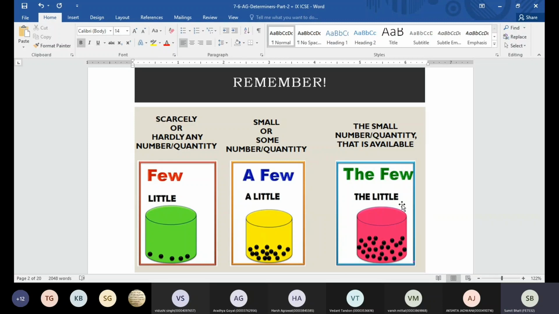Similarly, we have little, a little, the little, but they are used for uncountable nouns, to denote some amount. For example, there is a jug containing lemonade. What's the jug containing, everyone? Lemonade. Now out of that jug, the quantity of the lemonade, I require like 1 spoonful, 2 spoons.